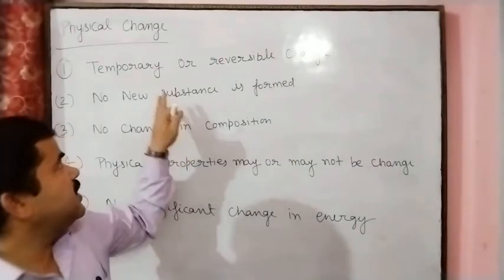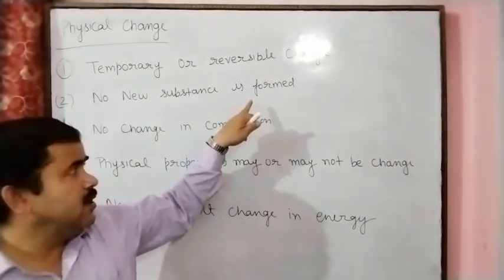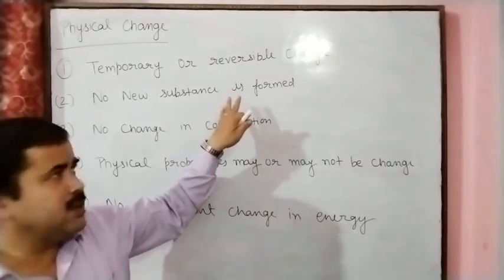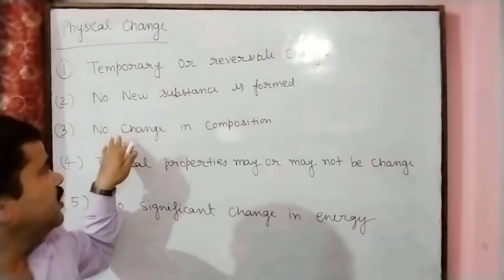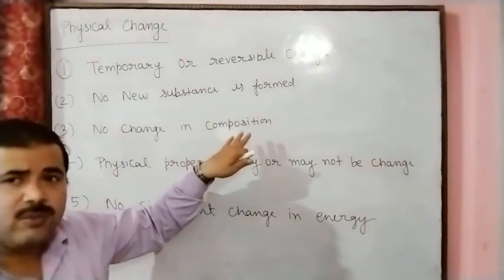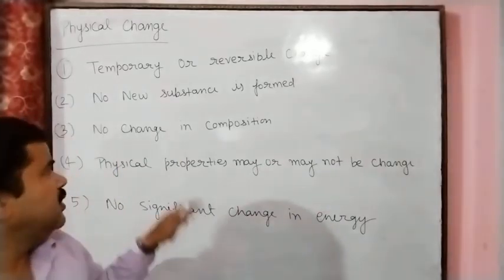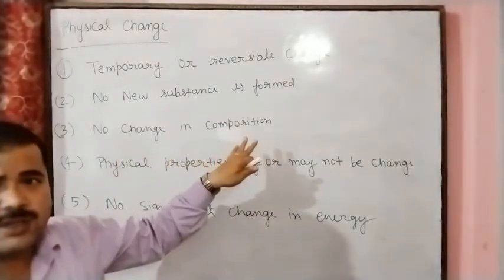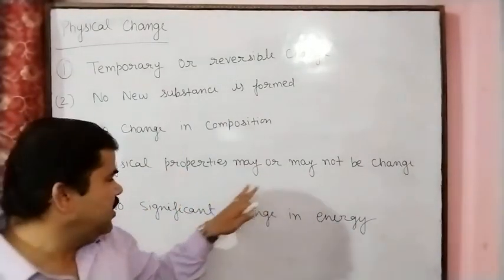So here we can say it is a temporary or reversible change, no new substance is formed, no change in composition from start to final.